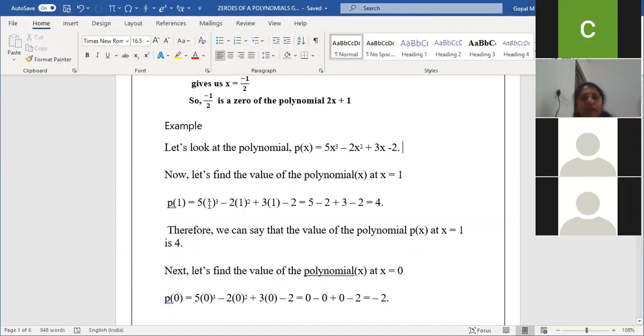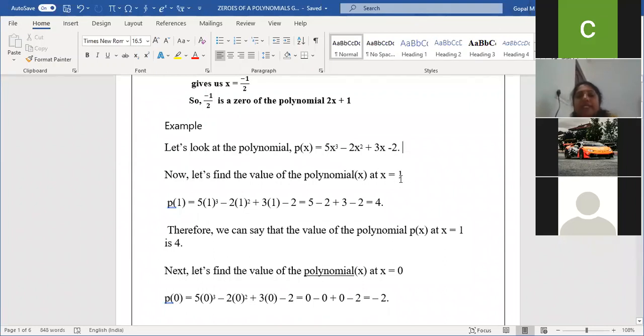P of 1. So 1 cube is 1. Here in the place of x, I just mentioned 1. x cube means 1 cube. x square means 1 square. x means 1. So 5 into 1 is 5, minus 2 plus 3 minus 2. So the result we are getting is 4. I just applied the x value in the given polynomial.